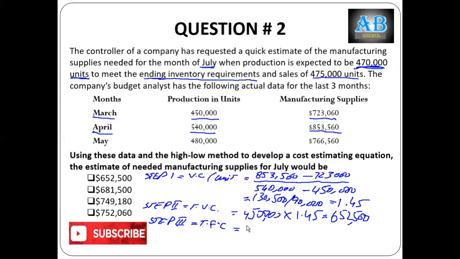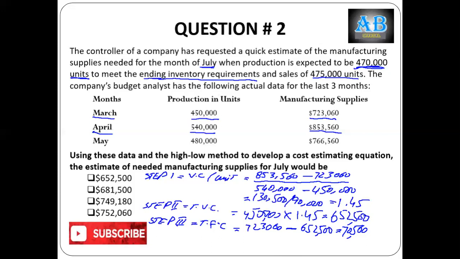It is 723,060 minus 652,500, total variable cost at that activity level. 723,060 minus 652,500 equals 70,560.